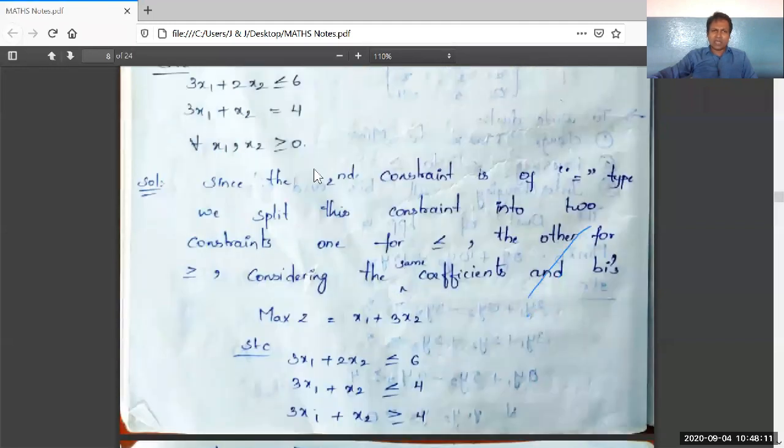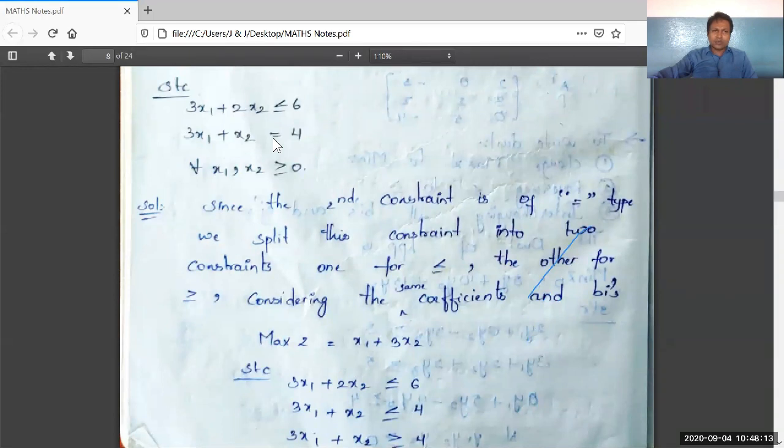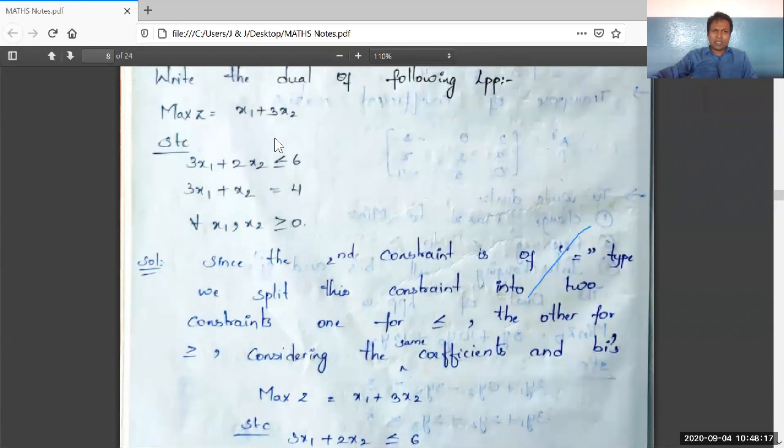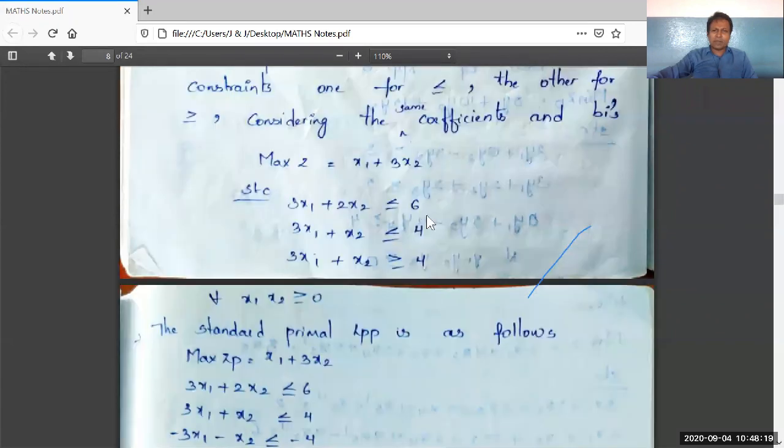As the same constraint was equal to in the given LPP, the same constraint is split up into two inequalities, one for less than or equal to, another for greater than or equal to, with the same terms on the left hand side and the same terms on the right hand side, right? See carefully, the objective function is of maximum type, and the first constraint is less than or equal to, the second is less than or equal to, and the third is greater than or equal to.